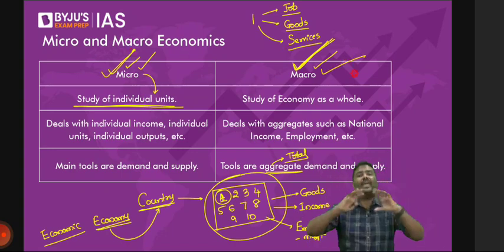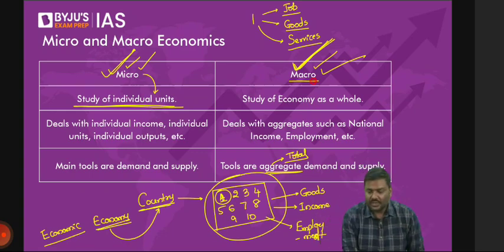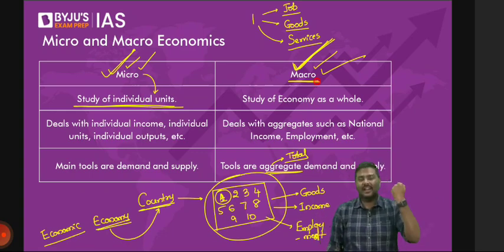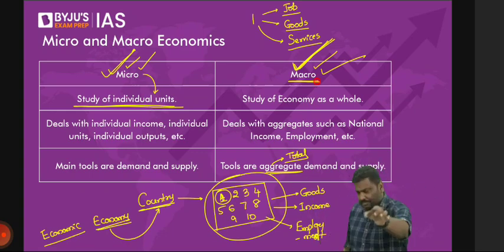When you study the sum total of everything, the aggregates in the economy, that is called macroeconomics. Any difficulty in understanding what is micro and what is macro? Now, simple question to you people. Any difficulty, please do let me know. But before that, listen to my question.